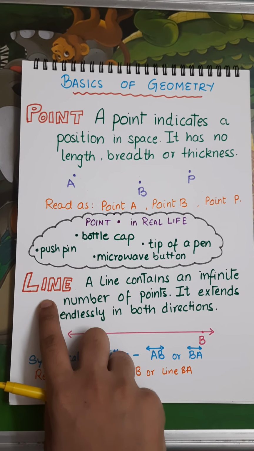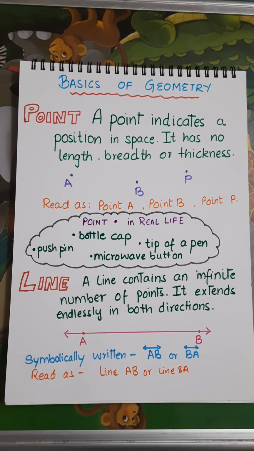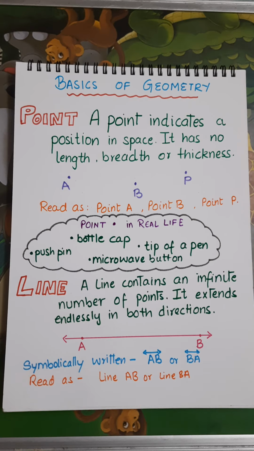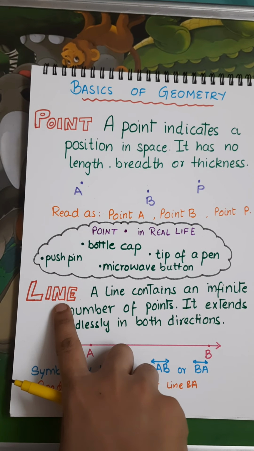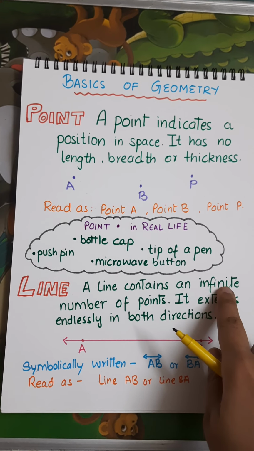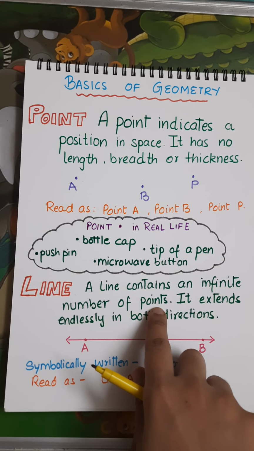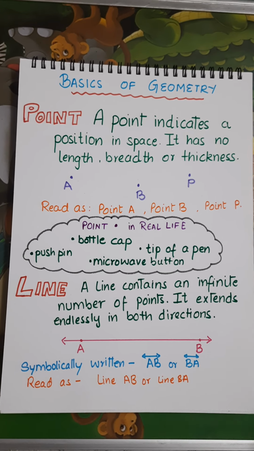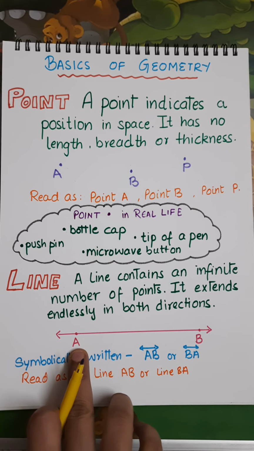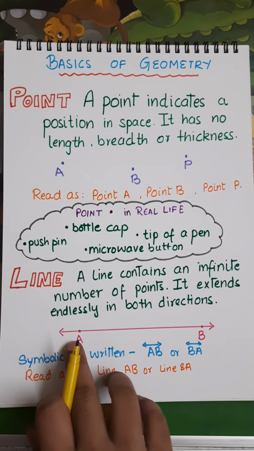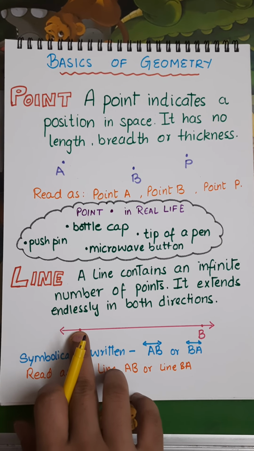Next, we have line. Basically these are the straight lines, right? So a line contains an infinite number of points. Suppose, look over here, I'll just explain this line. This is point A, it is one point.